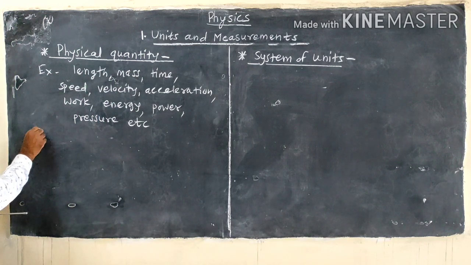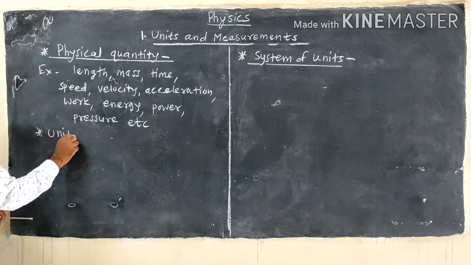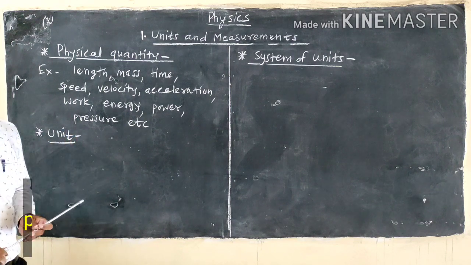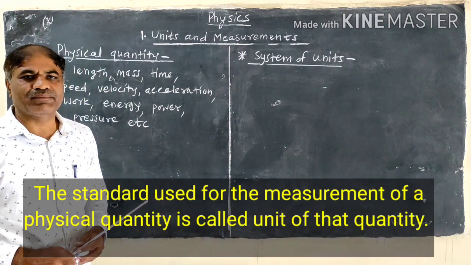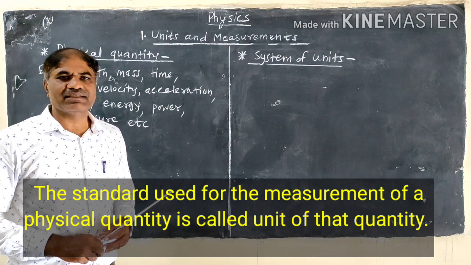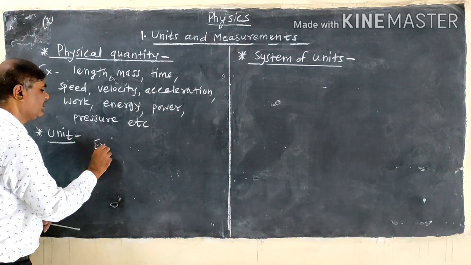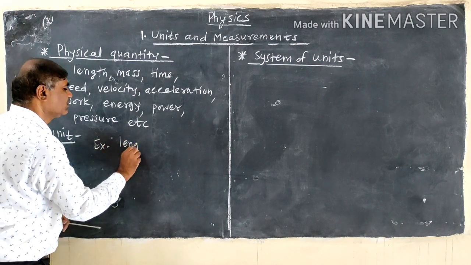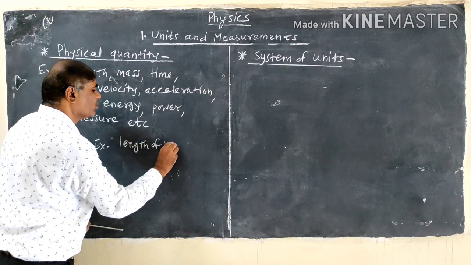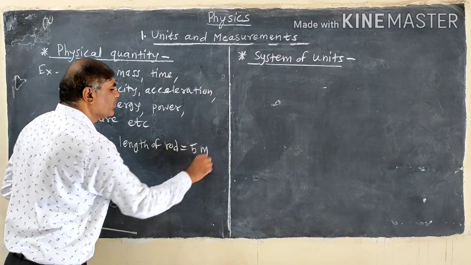Then next one is a unit. Firstly, what is meant by unit? A standard used for measurement of physical quantity is called unit of that quantity. For example, length of rod. Length of rod equal to 5 meter.